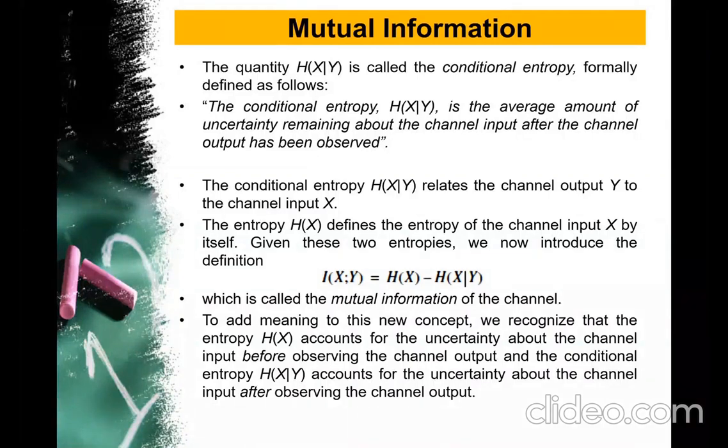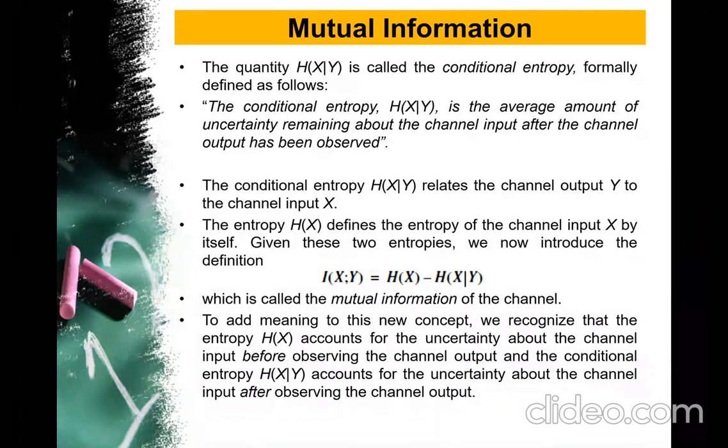The conditional entropy H of x over y relates the channel output y to the channel input x. So it gives us the relationship between output of the channel and input of the channel. After knowing the output, what input was applied, that I come to know after I know the conditional entropy. The entropy H of x defines the entropy of the channel input x by itself. So we already know this term H of x, it is called the entropy of the input x. If we know these two entropies, that is input entropy and conditional entropy H of x over y, then